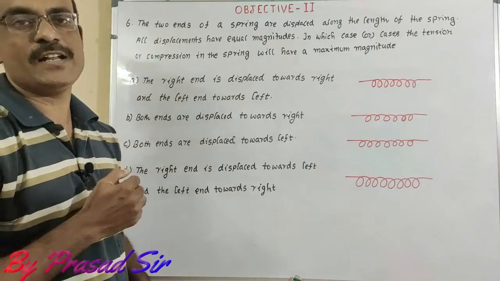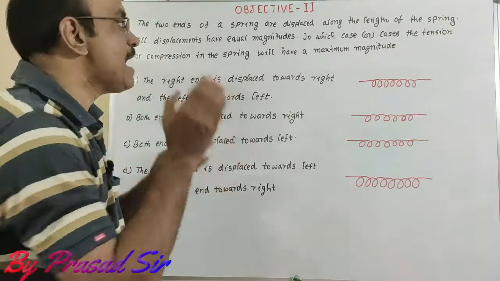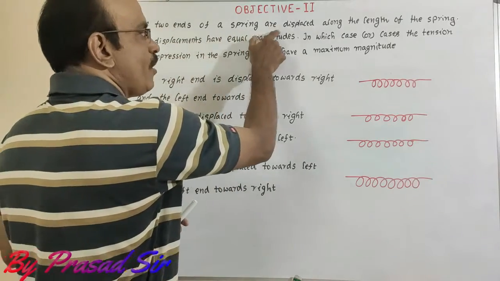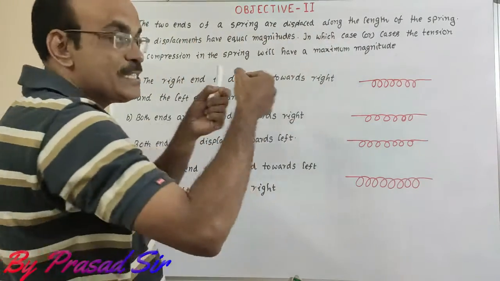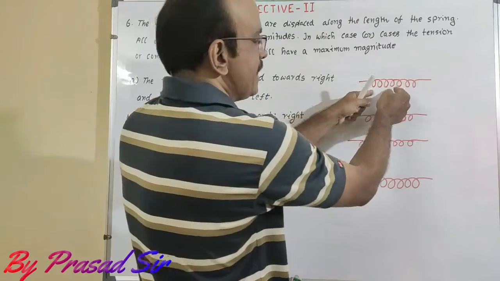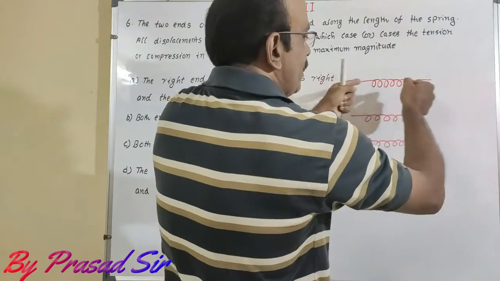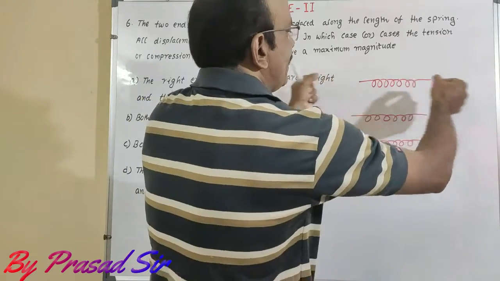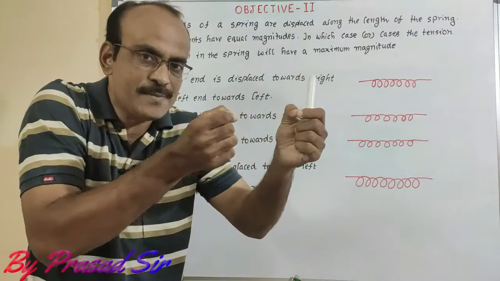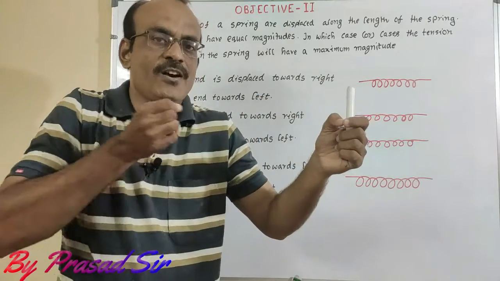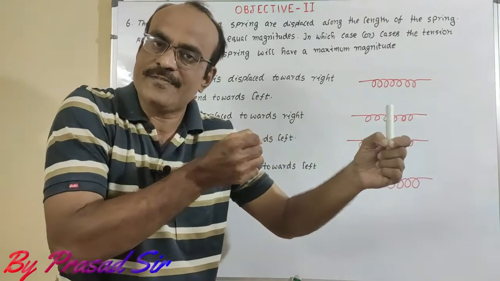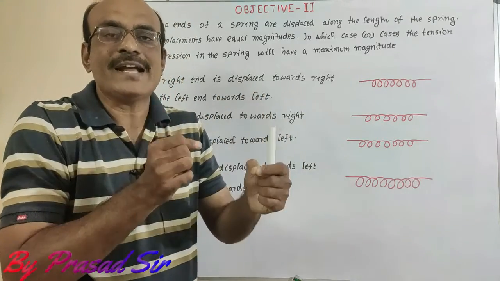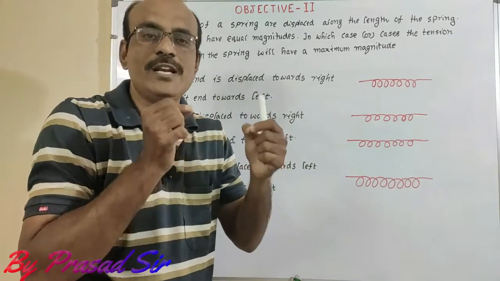To answer this one, first I will take the spring, and the condition is also given. The two ends of a spring are displaced along the length of the spring. Suppose this is the spring. Along the length of the spring only, the expansion must take place. All the displacements are equal in magnitude. How much displacement we take towards left or right, whatever it may be, it is equal in magnitude.